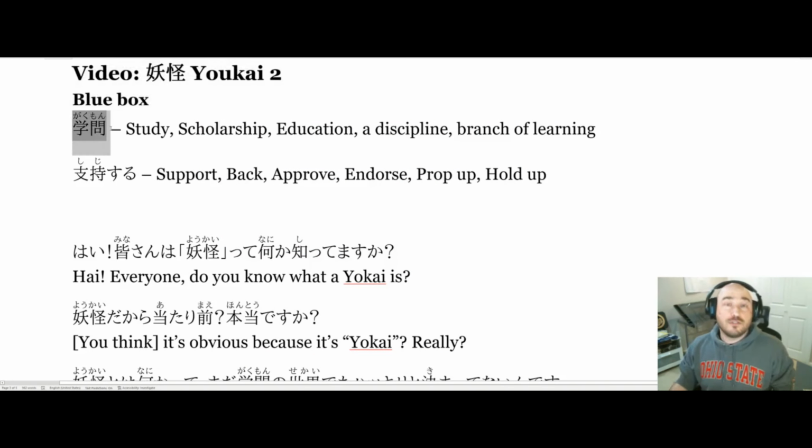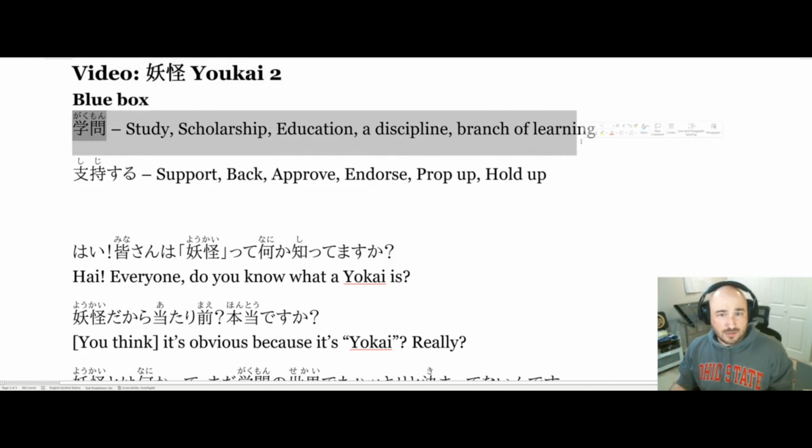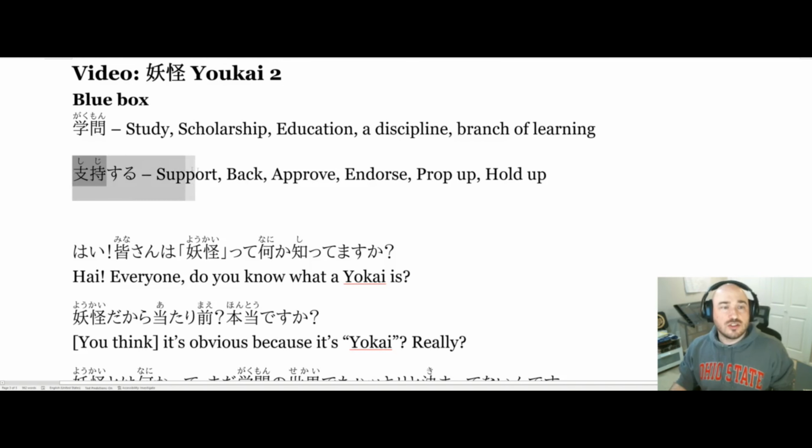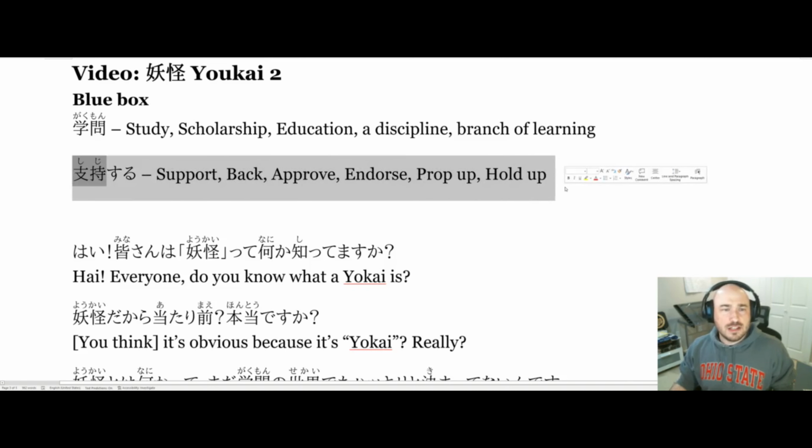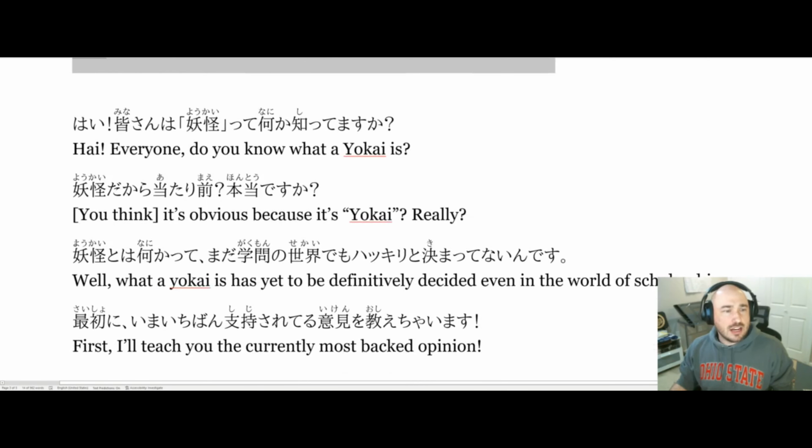We have gakumon. Finally, we're encountering this word. Gakumon: study, scholarship, education, a discipline, branch of learning. Shijisuru, we haven't gotten to this word yet, but it means support, back, approve, endorse. And here is the sentence.